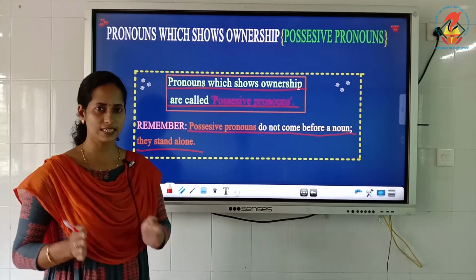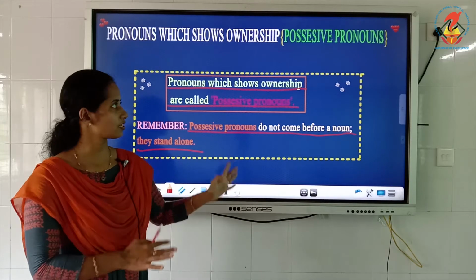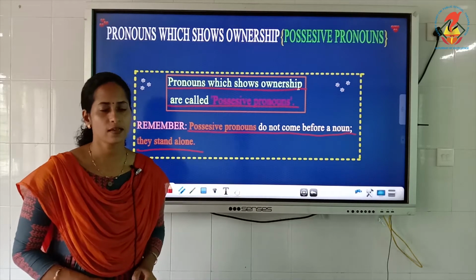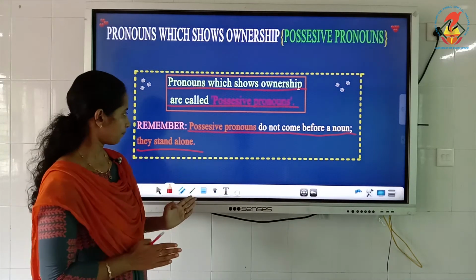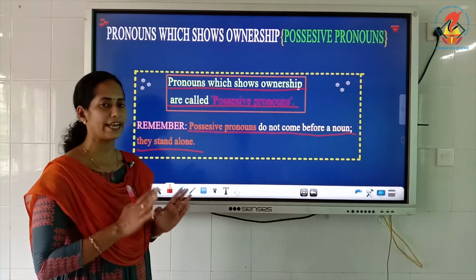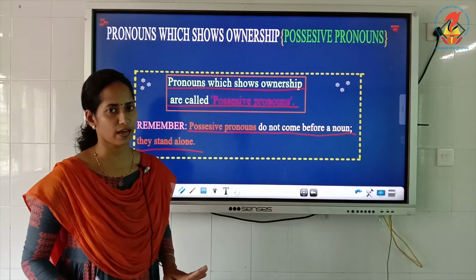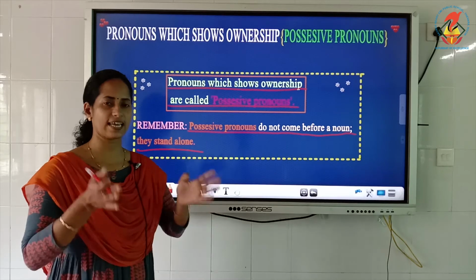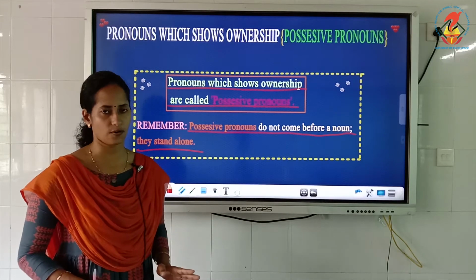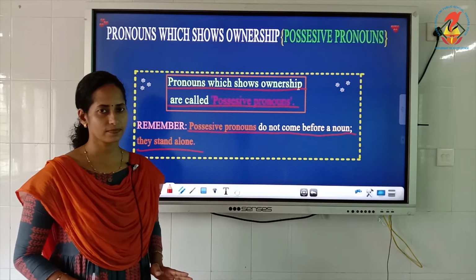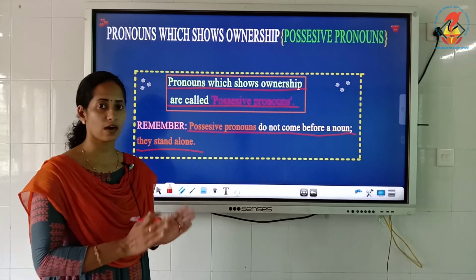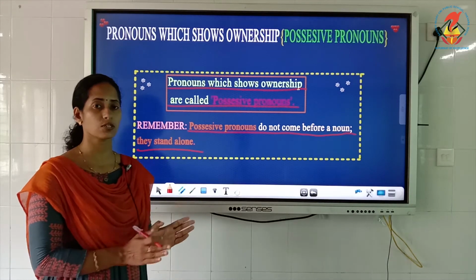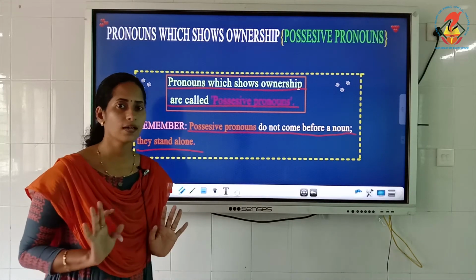The place is stolen by these possessive pronouns. Instead, they take the place of the noun. So possessive pronouns should not be used before a noun.